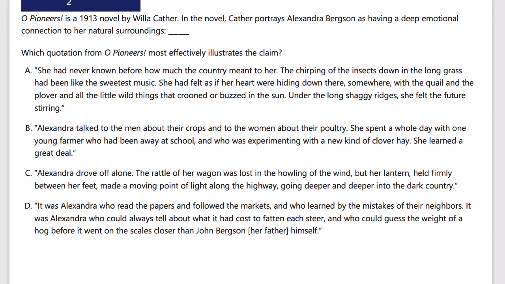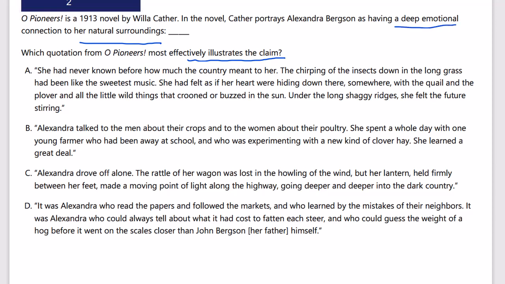Okay, we need to illustrate the claim with a quote. So this is a command of evidence, quotation illustration. O Pioneers is a 1913 novel. In the novel, Cather portrays Alexandra Bergson as having a deep emotional connection to her surroundings. Okay, so that's what we need to find. That's the claim, a deep emotional connection.